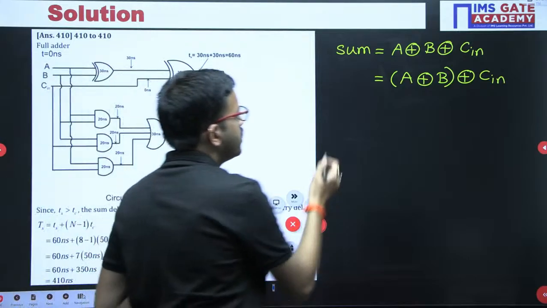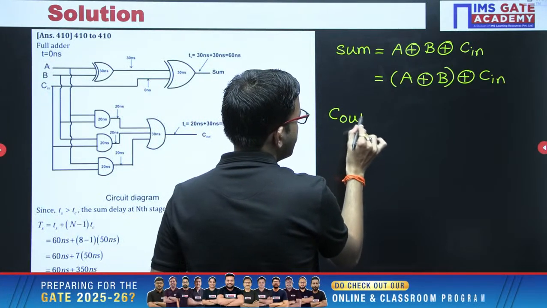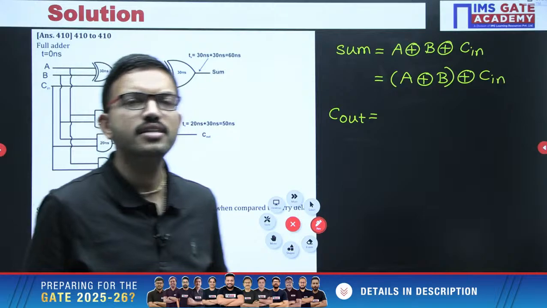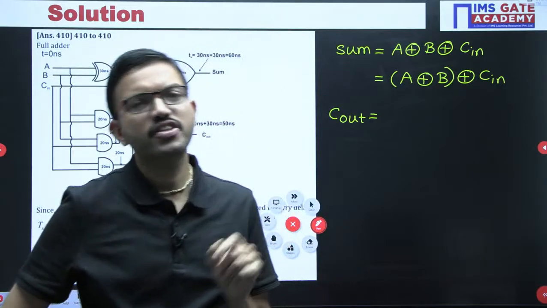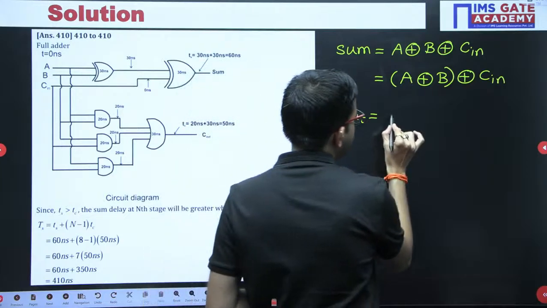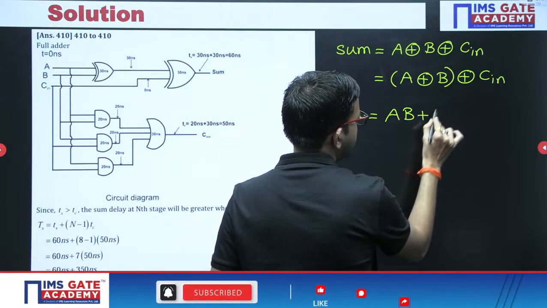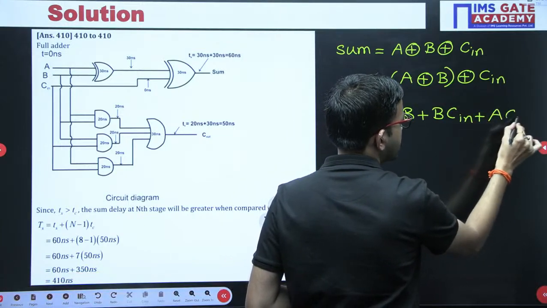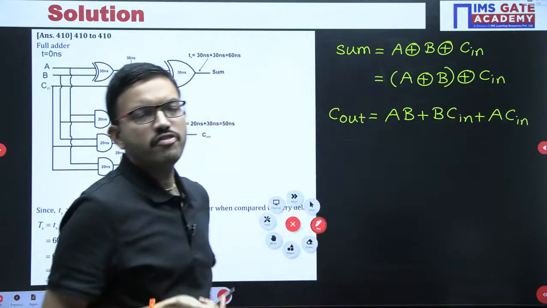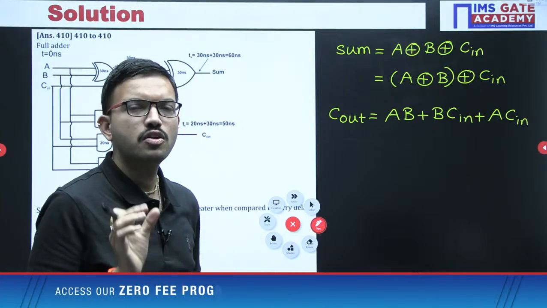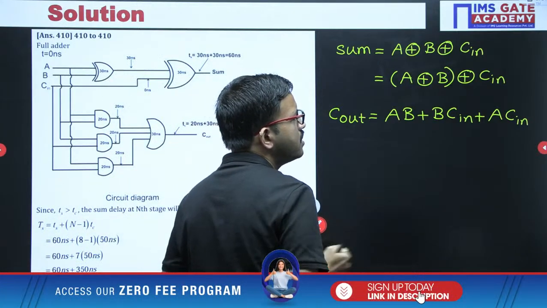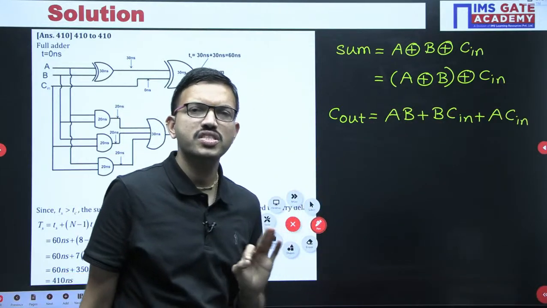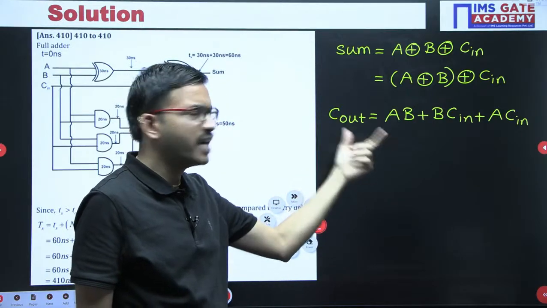Regarding carry out, if you do the simplification of the carry out expression of a full adder with the help of a K-map, you will get the expression like this: AB plus BCn plus Cn into A. Cn into A or ACn, any order you can write, there is no problem. But if you do the simplification with Boolean algebra rules and laws, then you will get the expression AB plus A XOR B into Cn. The majority of students are aware of the first expression, but very few students might be aware of this equation.